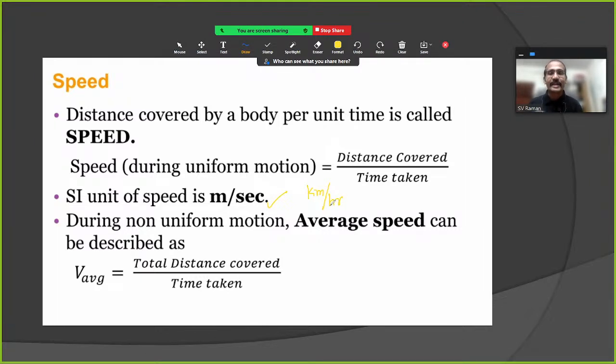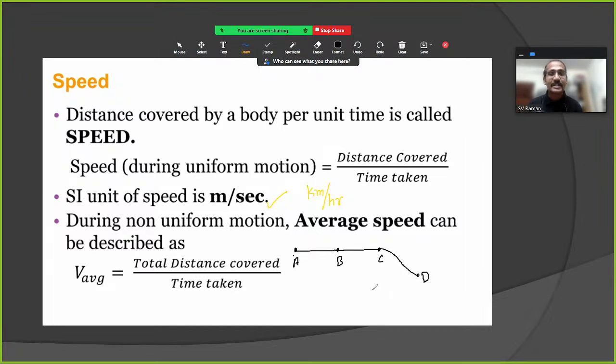Now the students are asking, sir, is speed equal to average speed? We will see what is average speed. For example, the student started at point A, reached point B, further reached point C, and still further reached point D. So finally, the student went from point A to point D. That is his actual distance, and the distance covered in how much time, we can call that the speed of a person.